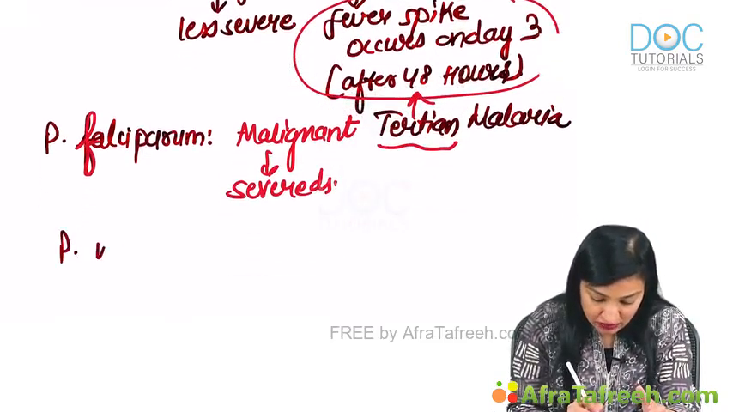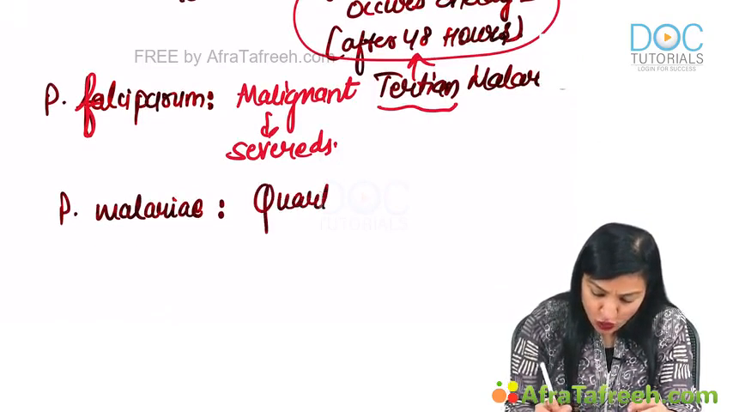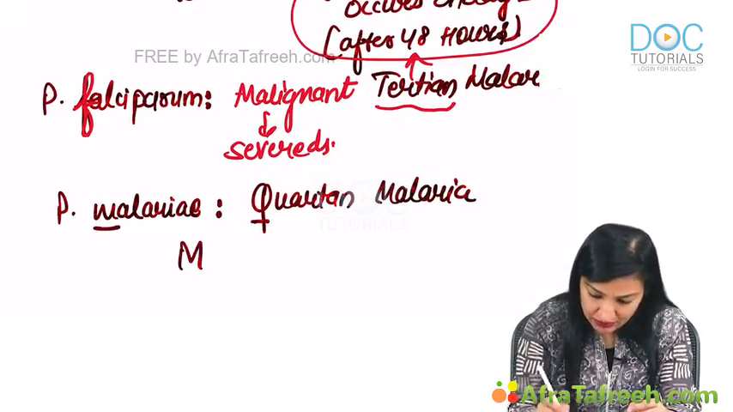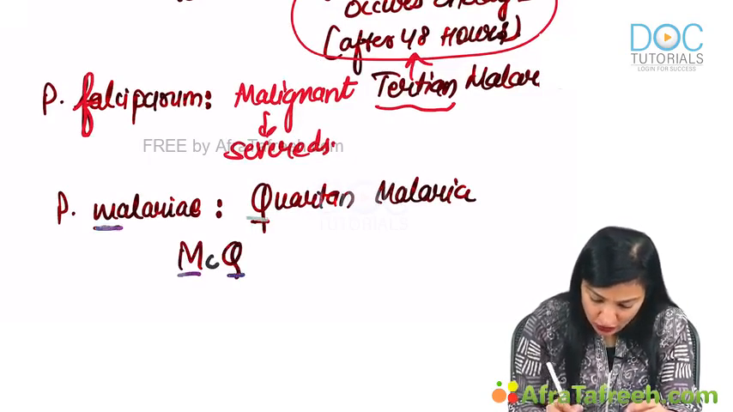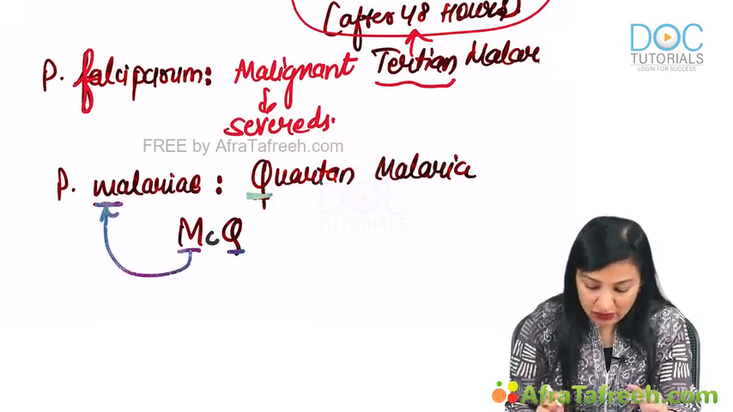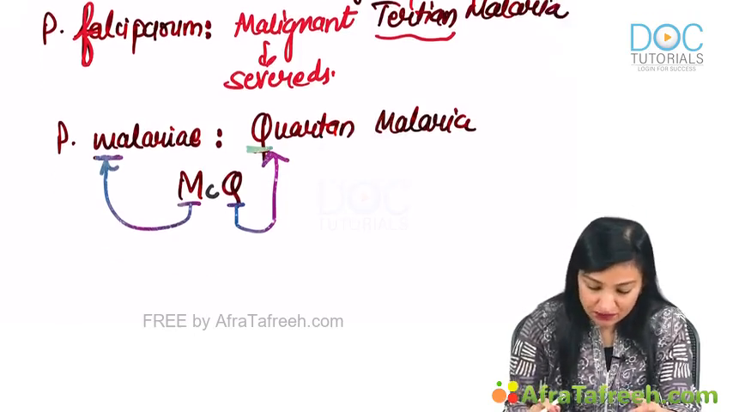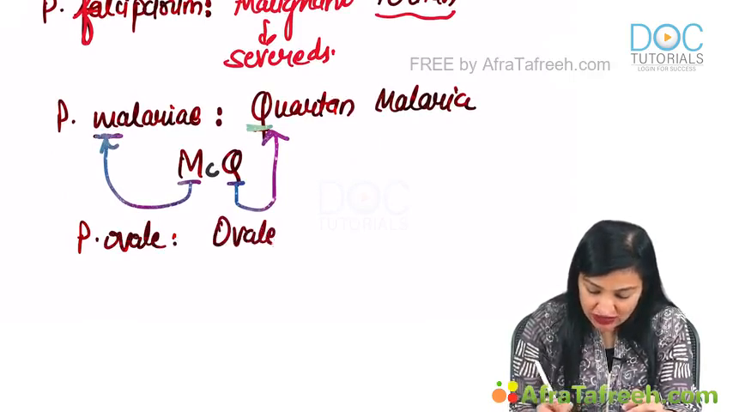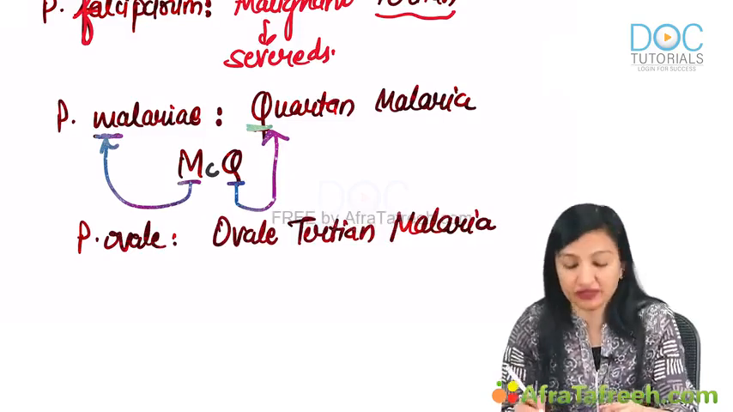Then Plasmodium malariae, it causes quartan malaria. M and Q underline, remember M, C and Q. Alright, now M of MCQ, M for malariae, C for nothing, Q of MCQ, Q for quartan. Then finally we have got Plasmodium ovale which causes ovale tertian malaria.